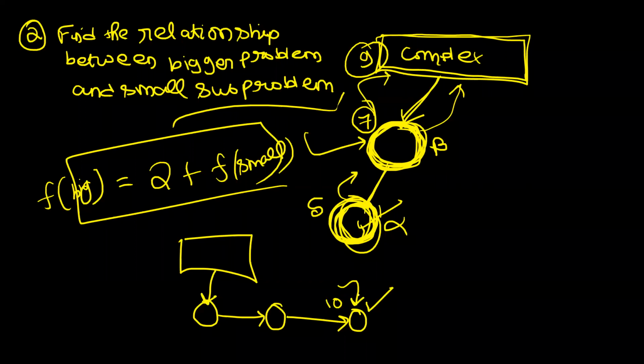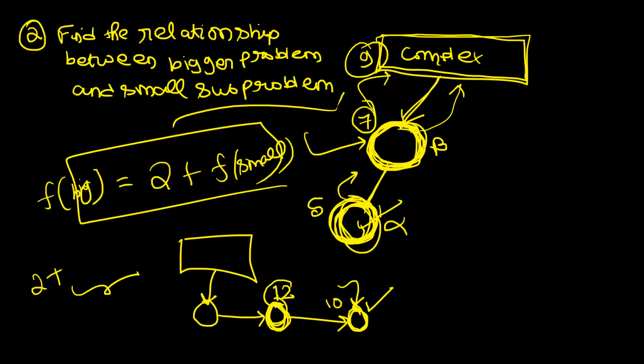But only knowing the answer of this subproblem, is it enough? No. You want to know the answer of this one. So I need to know a relationship. If I know the answer of the smaller problem, how do I get the answer of its immediately bigger problem? So if somebody tells you, the answer to the bigger problem will be 2 plus the answer to the smaller problem, then if the answer of the smaller problem is 10, the answer to this problem will be 2 plus 10, that is 12.